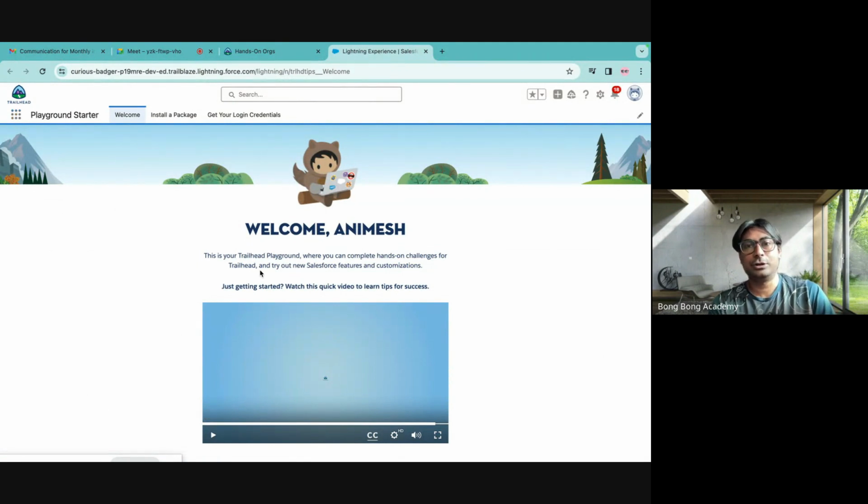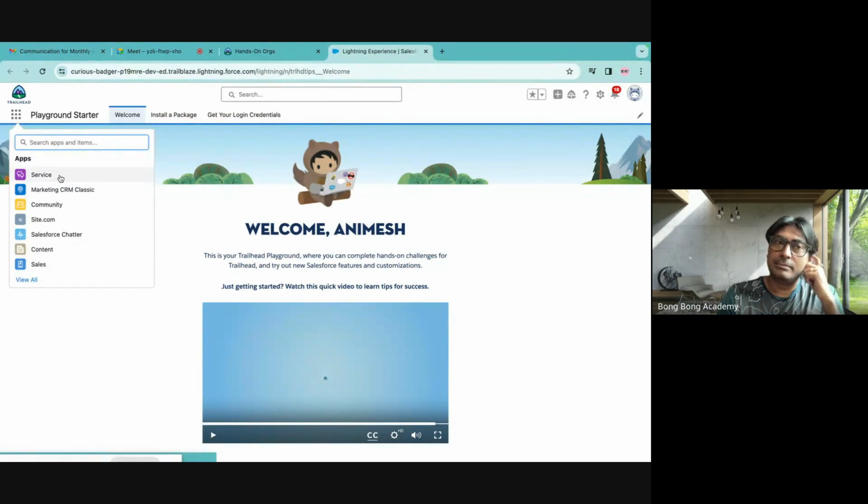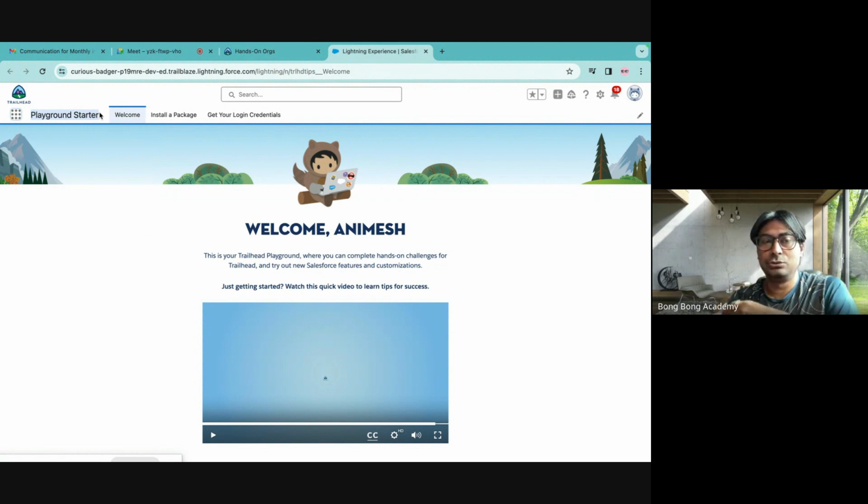This is the Salesforce org. Anybody who is logging in will be brought into the Salesforce org. And this is the app launcher. App launcher means there are different kinds of applications that can be created on Salesforce, right? Just like in your mobile phones, you have different apps. Similarly, Salesforce also has different apps. The app which is currently selected is showing up here, Playground Starter. That is the app which you have.